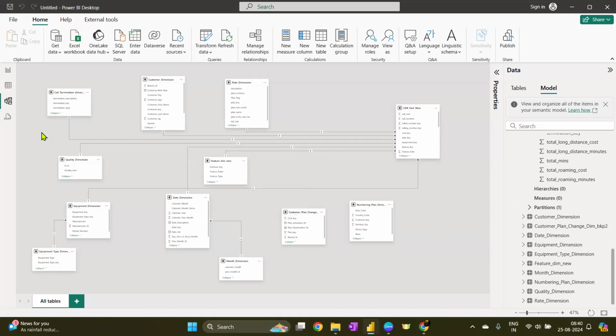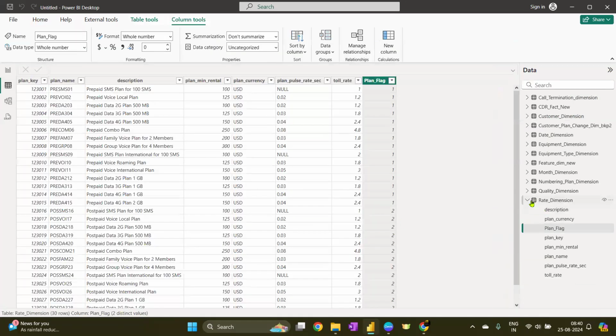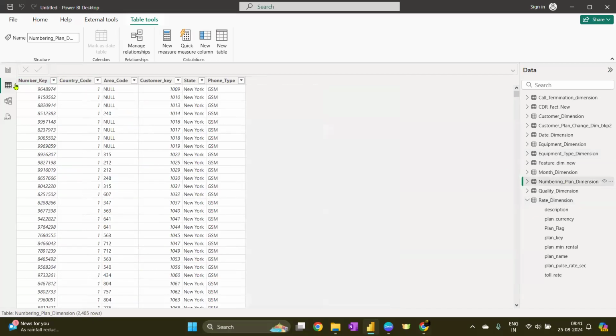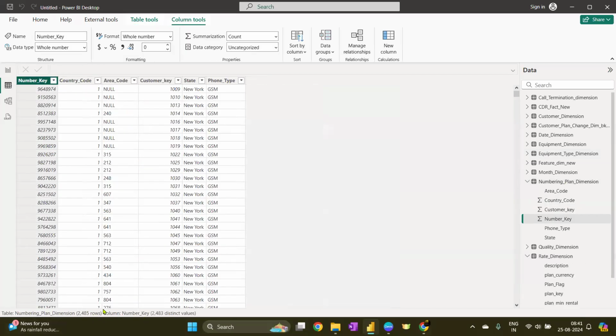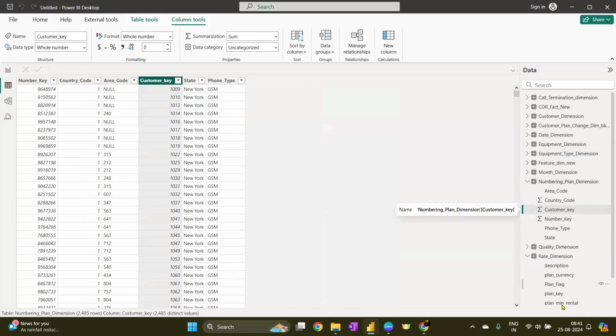So there are two last tables. I'm just going to check them out. One is from the numbering plan dimension. So there is something about number key, 2485, 2483 distinct values. There is a customer key which is the unique value. So I can do number customer key. I can connect directly, suppose, with the customer table. It is going to be a one-to-one relationship, but still it doesn't matter. Even one-to-one, it's okay. One-to-many or many-to-one, all three are okay. We just don't need many-to-many. Okay. So customer key I can connect from the numbering plan dimension.